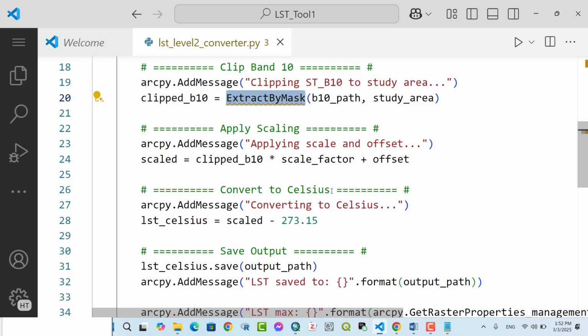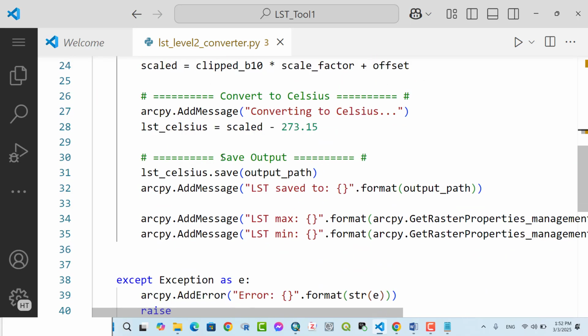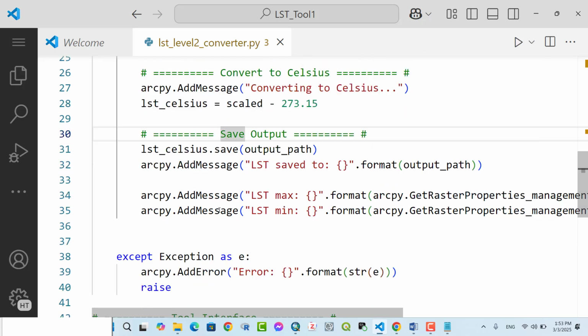While the LST in the product is in Kelvin, we convert it to degrees Celsius. arcpy.AddMessage converting to Celsius. LST Celsius equals scaled minus 273.15. Then save the output: LST Celsius.save to the output path. arcpy.AddMessage LST saved to, format output path.